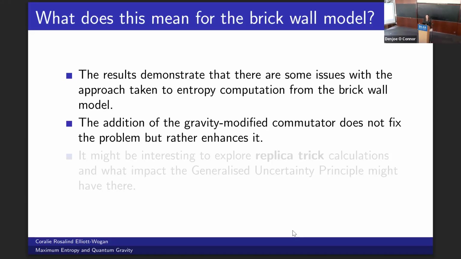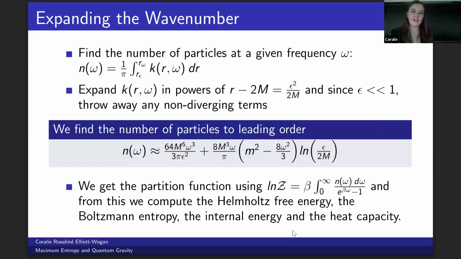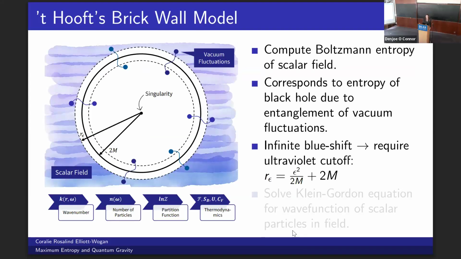Yes, epsilon is basically the small distance from the black hole. Sort of. The small distance is epsilon squared over 2m, but it's basically just a small number of the order of the Planck length.